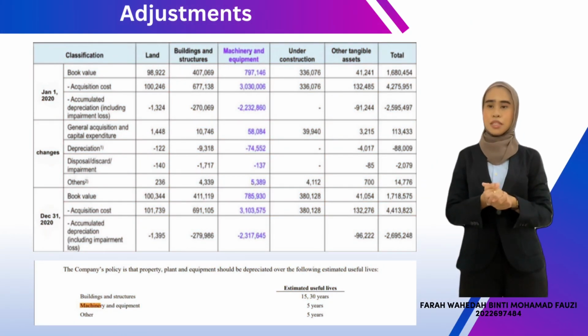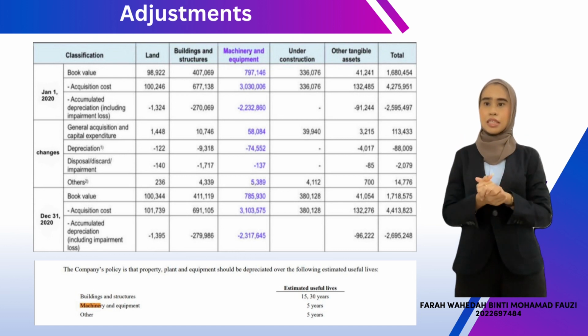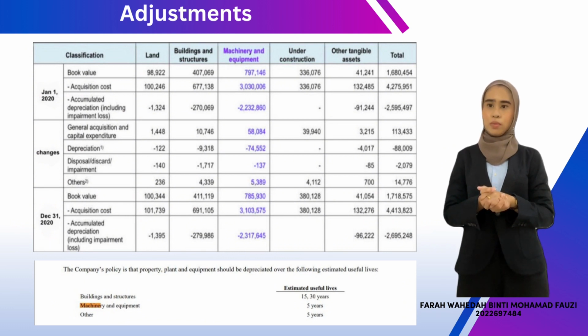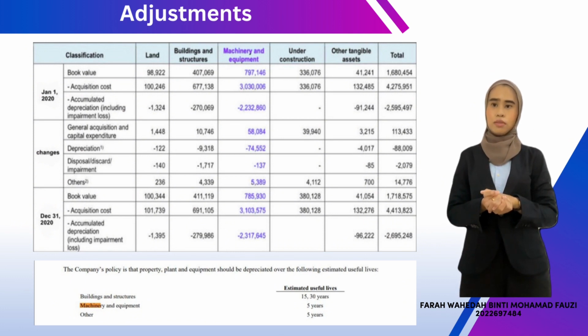The first adjustment: on 1 January 2020, Samsung Electronics Company Limited's machinery and equipment is costing 797,146 Korean won on book value and 3,030,007 Korean won on acquisition cost, while accumulated depreciation as at 1 January 2020 amounted to 2,232,860 Korean won.